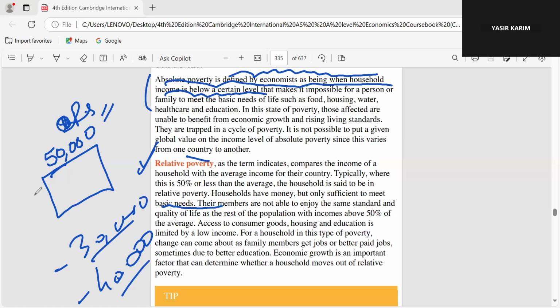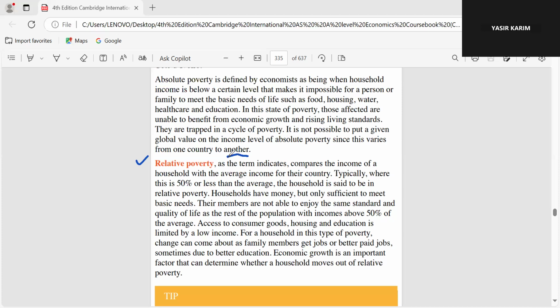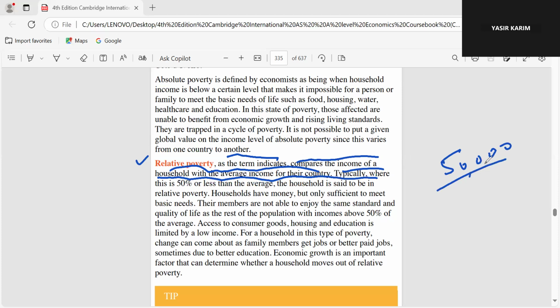See, he has mentioned here. Let me give a small hint. Relative poverty, as the term indicates, compares the income of the household with the average income of their country. Typically, if the household has 50% or less than the average, it is said to be poor. Like in my example, if the average of the society's income is 50,000 and someone is earning 25,000 or below it, like 20,000, they are extremely poor and unable to meet the quality of life. Yes, they can meet the basic necessities, but they can't maintain their standard of living as compared to the rest of the population.